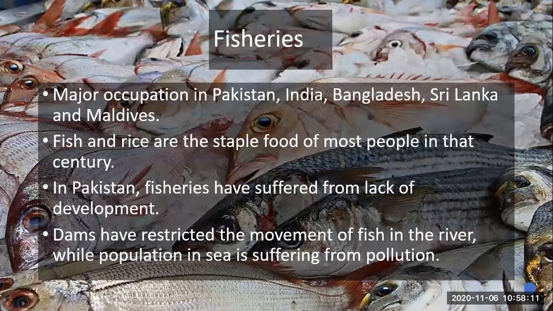Afterwards, we have fisheries over here. Okay, first we learned about livestock, then poultry. Now here comes fisheries in front of you. What is it? It is the major occupation in Pakistan, India, Bangladesh, Sri Lanka, and Maldives. In Pakistan, fish and rice are the staple food of most people in that century.